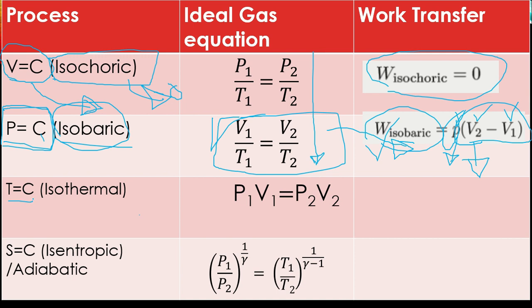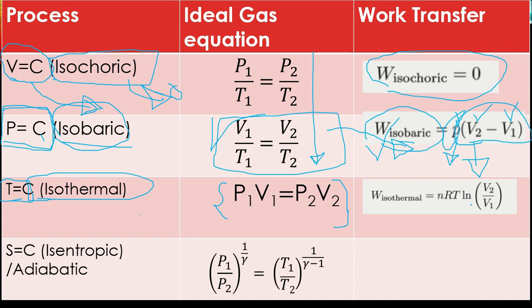Moving further, T equals constant, that is, temperature is constant in this process, which is also known as the isothermal process. The ideal gas equation for the isothermal process is given by P1 V1 equals P2 V2, and work transfer will be equal to nRT ln(V2 upon V1). If you want to remove this natural log and just apply log, then you have to multiply this with 2.303. When we solve problems, we will be discussing that one.